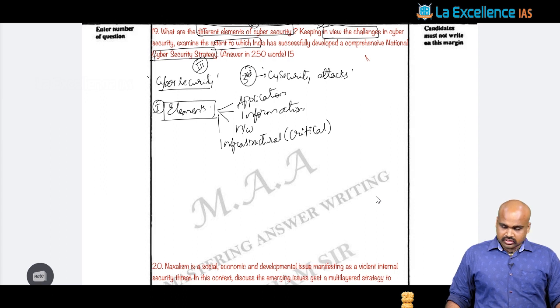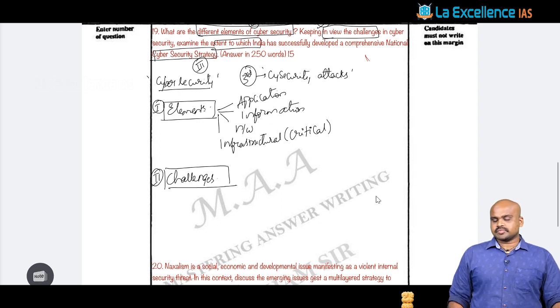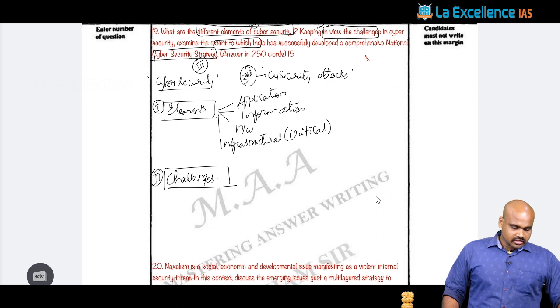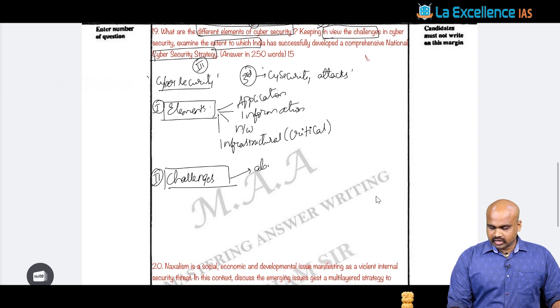Then from there, we have to talk about the second aspect, which is what are the challenges that are persisting with respect to cyber security as a phenomenon. One major aspect is that it is very abstract as a phenomenon, and not only abstract, it does not have any boundaries.